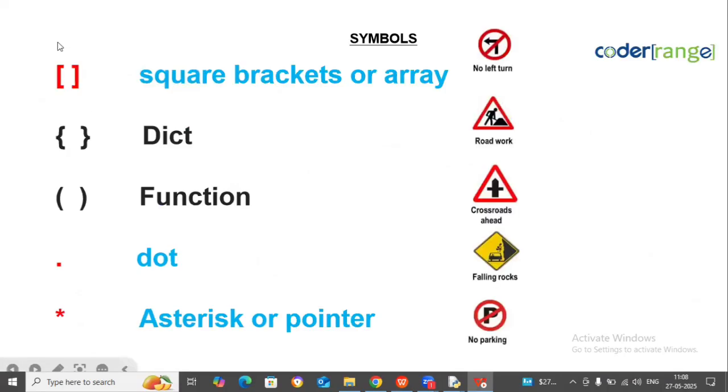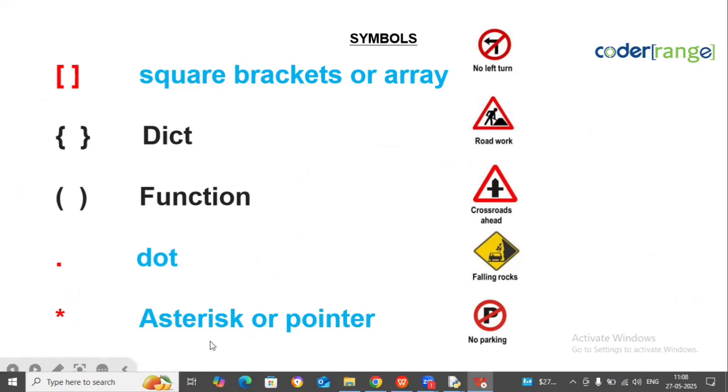Use array bracket. That is called square brackets, or what? Array. And what is this other bracket? Dictionary. What is this bracket called? Dot. Dot is also one symbol. What is one more symbol?